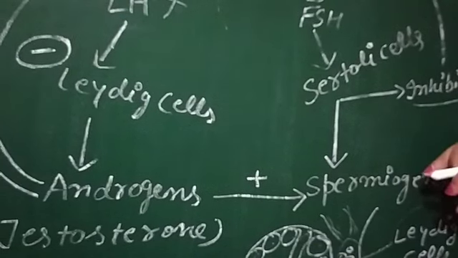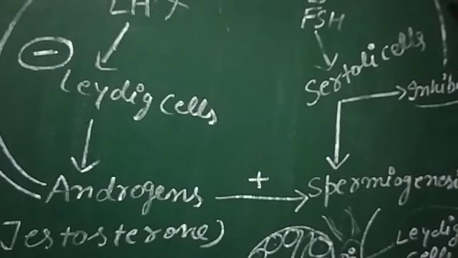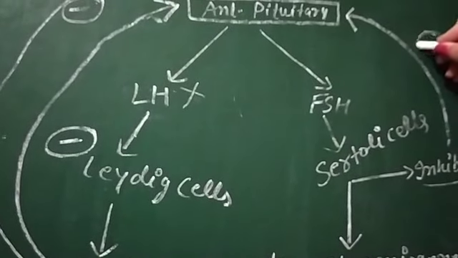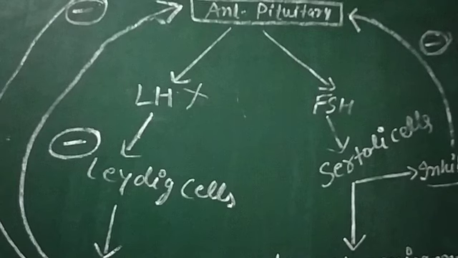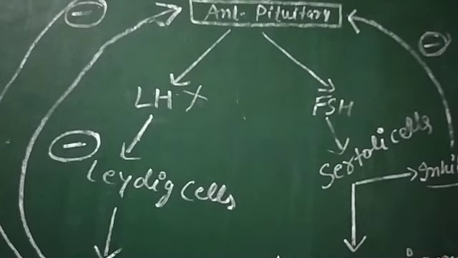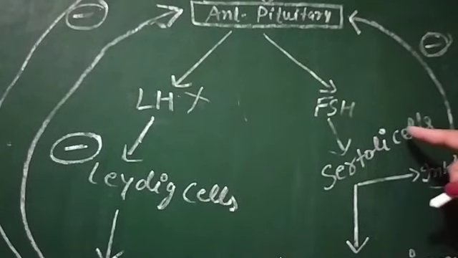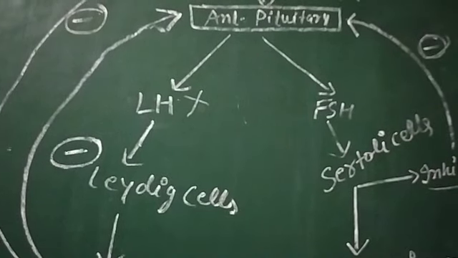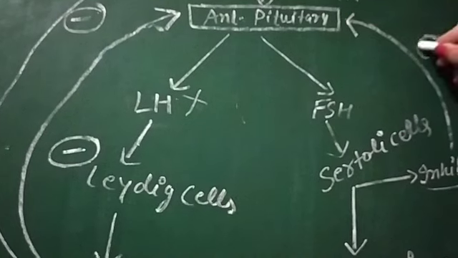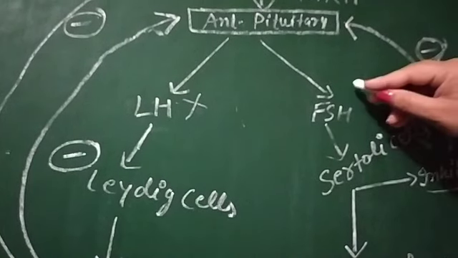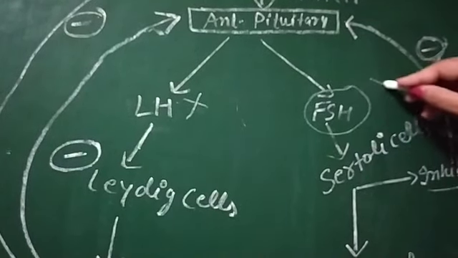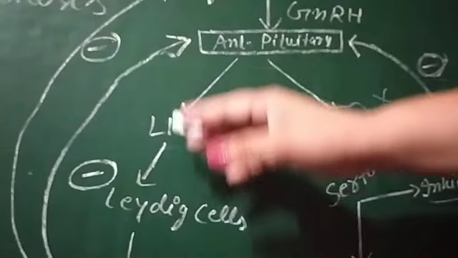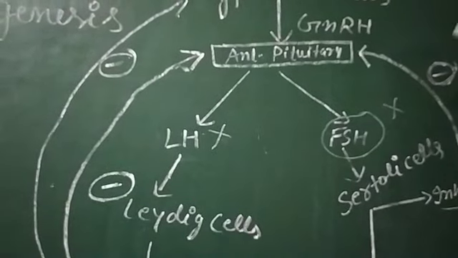Its negative impact is on the anterior pituitary, not on the hypothalamus. The Sertoli cells release inhibin, this inhibin works on the anterior pituitary, and the release of FSH from the anterior pituitary is stopped. That is the hormonal control of spermatogenesis.